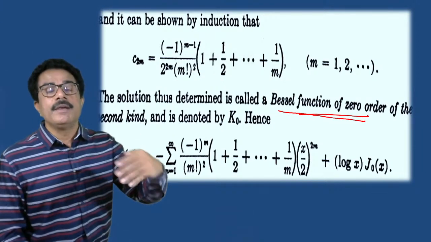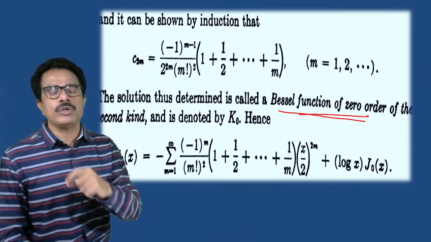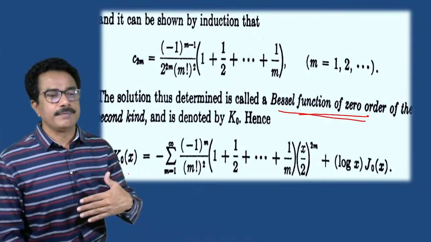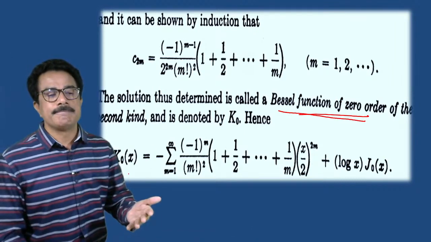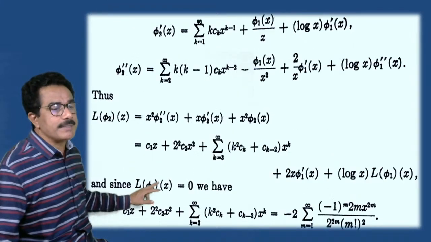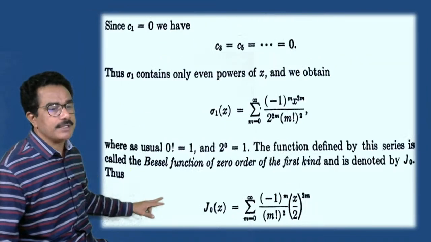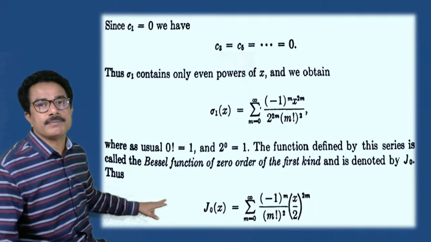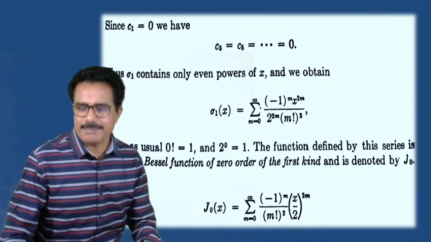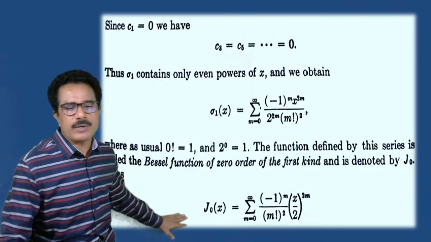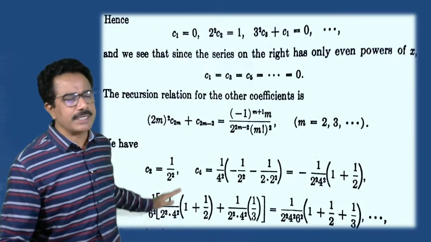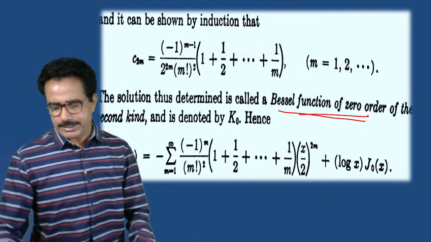In the exam, in MCQ type, they ask which of the following is the Bessel's function of order 0 in the second kind, then you have to write this. Which of the following is a Bessel's function of order 0 in the first kind, then you have to write this. Okay, in this way the Bessel's function is obtained. Solving up to here is fine, no problem. The next part is for calculating the second type. This is asked for the full 15 marks.